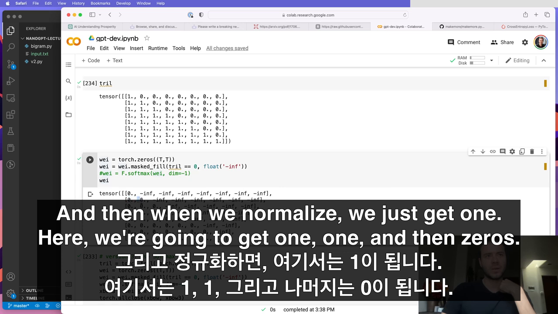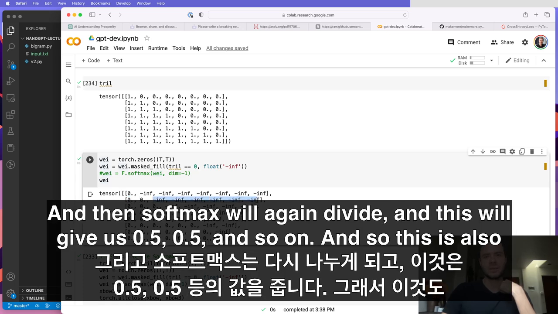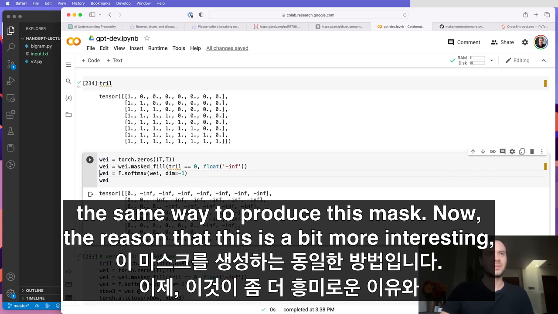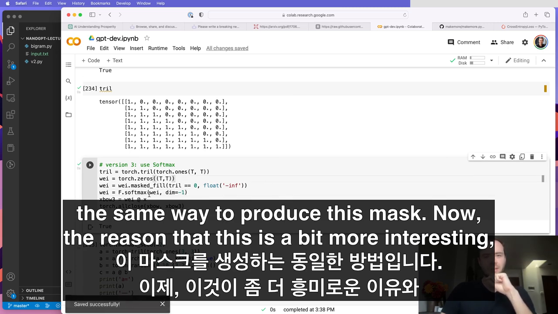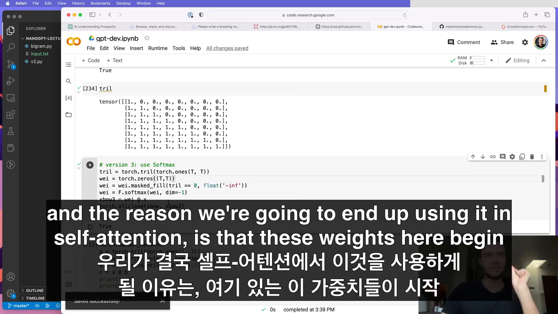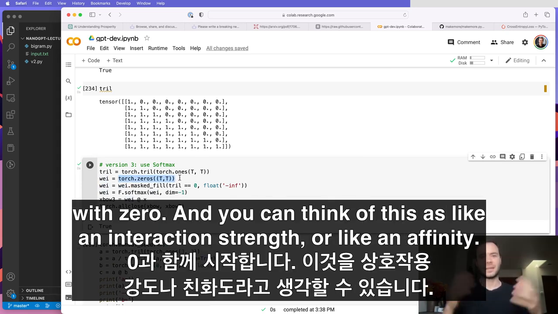Here we're going to get 1, 1, and then zeros. And then softmax will again divide, and this will give us 0.5, 0.5, and so on. And so this is also the same way to produce this mask. Now, the reason that this is a bit more interesting, and the reason we're going to end up using it in self-attention, is that these weights here begin with 0. And you can think of this as like an interaction strength, or like an affinity.